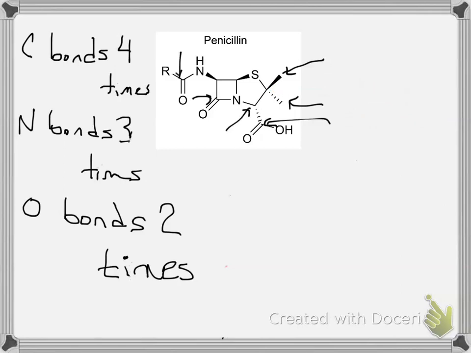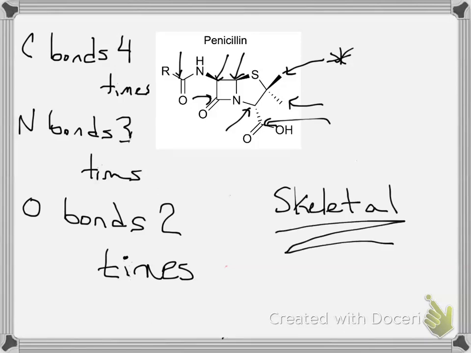So let's go through and label all the different carbons that are there. And of course, you have to keep in mind that if you see something that's only bonded once, like this guy out here, that means there are 3 different hydrogens attached. This is something called a skeletal structure. These skeletal structures are something that we'll introduce gradually. You'll start to see them more and more often as we start to talk about functional groups and stuff like that.